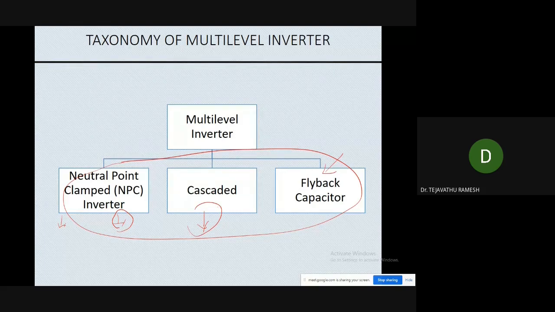There we apply individual DC supplies. But again, if you implement a higher level of cascaded H bridge, then we need various DC sources; the number of DC sources also increases. So every method has advantages and disadvantages, but we need to look at what our concern is exactly. Of course, every method has pros and cons.